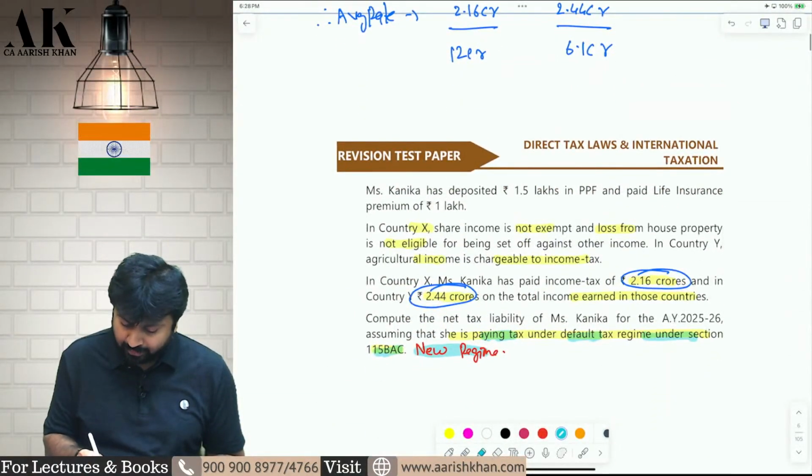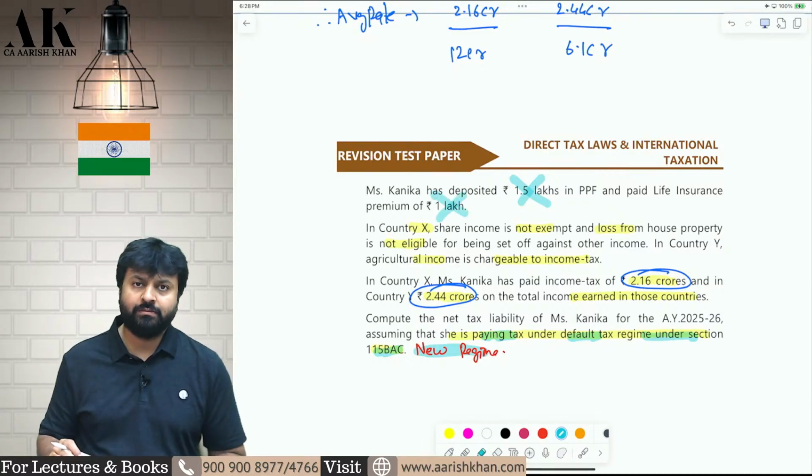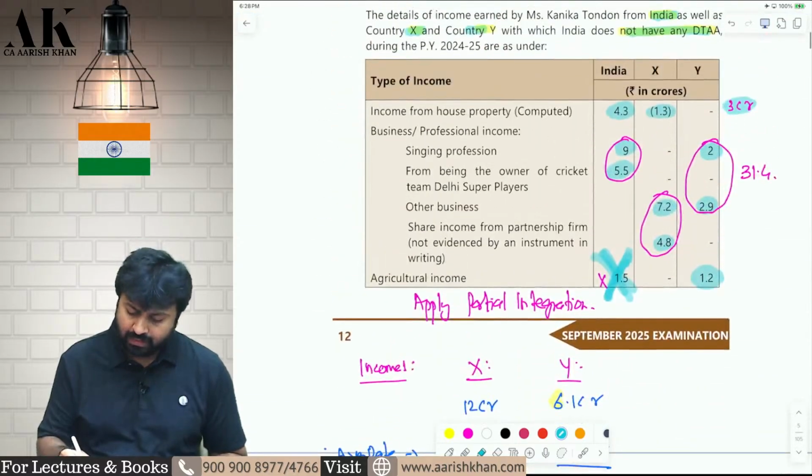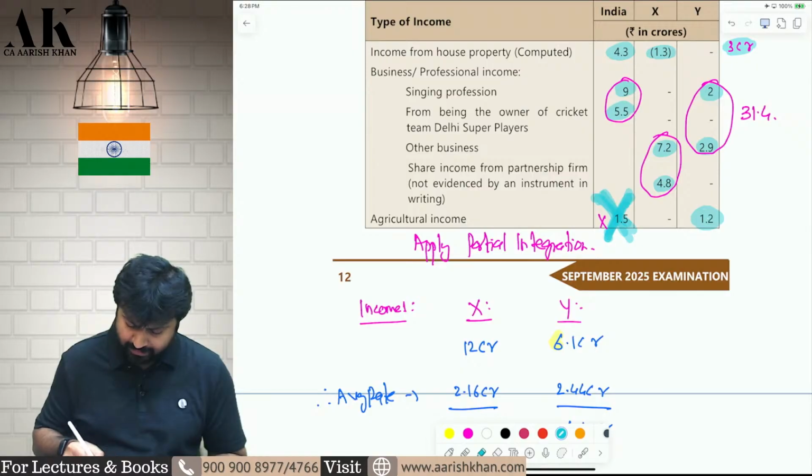Then there are some deposits which you are making in PPF, not allowed in the new regime. Insurance premium paid of 1 lakh rupees, not allowed in the new regime. I hope it is clear. Now you will add all of them. All these incomes will be added except this agriculture income in India. Rest all will be added back. Okay. And you will compute tax.